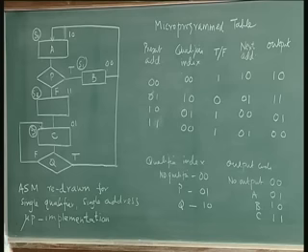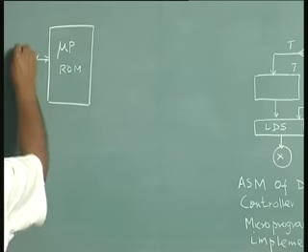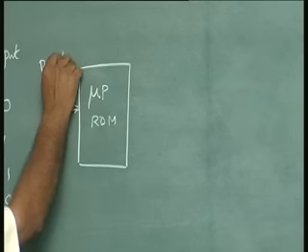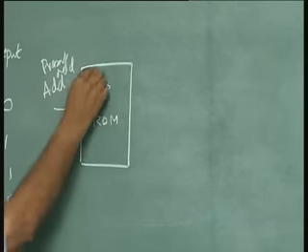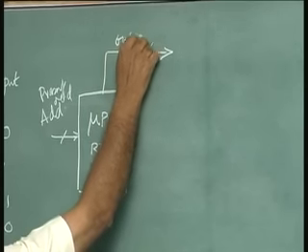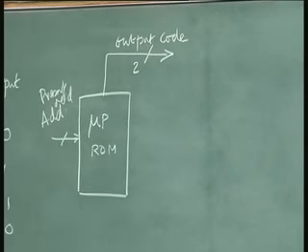So, my logic is going to be very simple. I am going to have a microprogrammed ROM whose address comes from the present address, because the output code will be there, you do not have to worry about this. Two bits for output code.